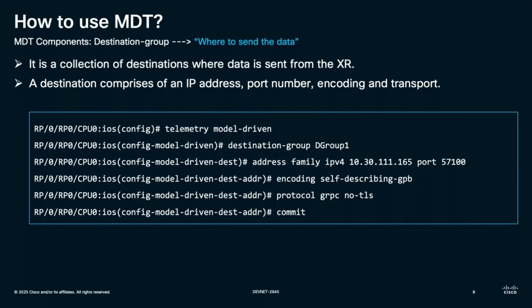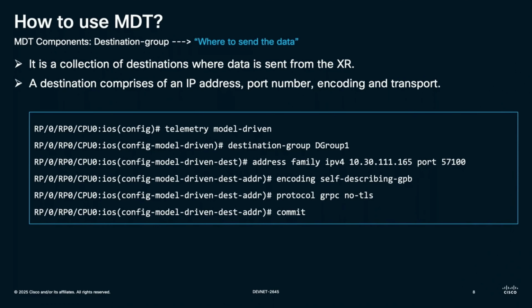Then there is second component of MDT configuration, which is called destination group. Now that my router knows what data I have to stream, my router also needs to know where do I stream this particular data. And this is where destination group comes into the picture. It tells where to stream the data as well as how to stream it. So for the where part, we have IP address and the port number. So this is where my listener is configured on, and I have a listener which is ready to listen from XR on this particular IP and on port number 57100.